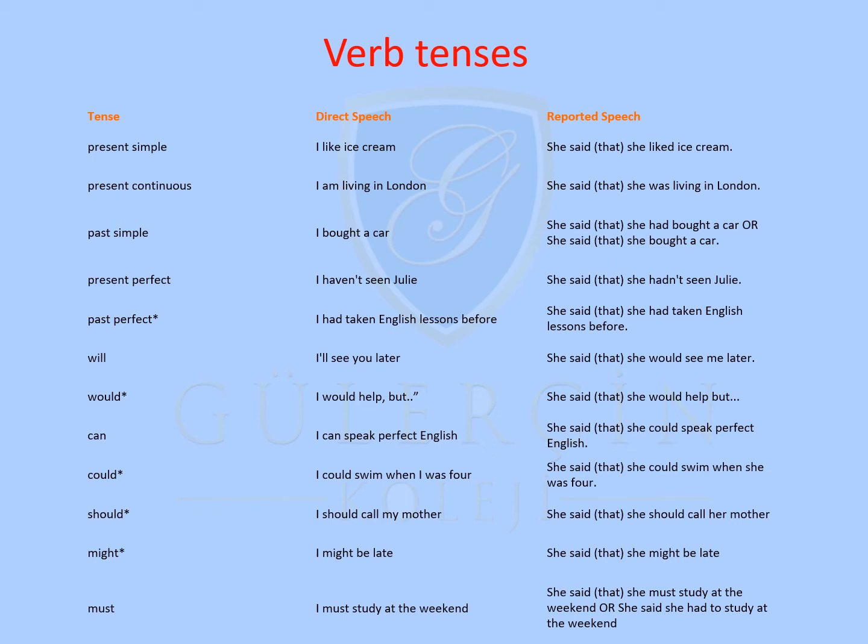She said that she must study at the weekend, or she said she had to study at the weekend. Both cases are possible. So keep in mind, past perfect, would, could, should, might, in indirect speech and reported speech remain the same. They don't change.